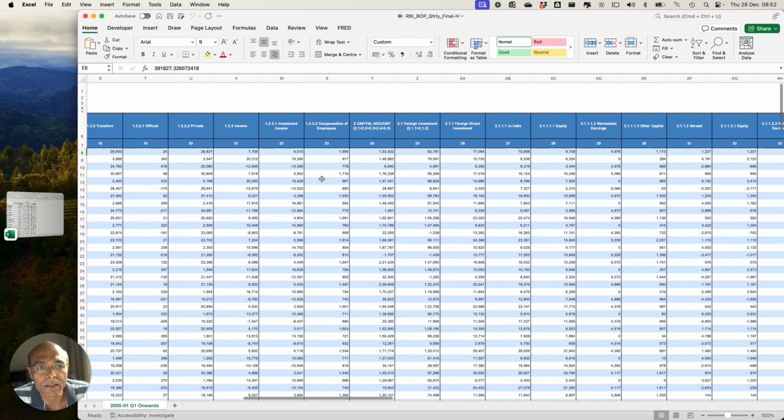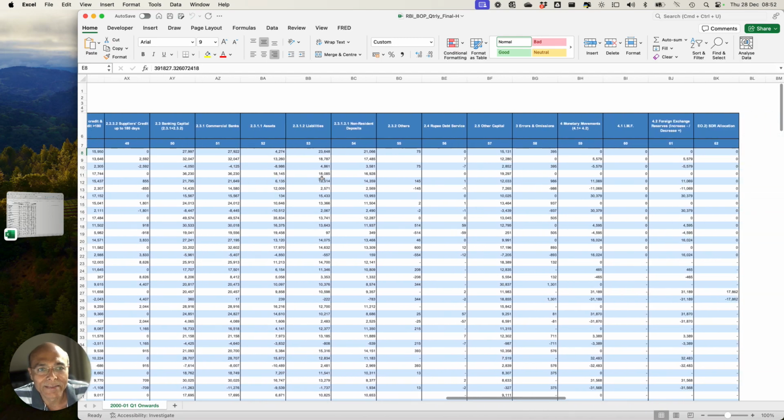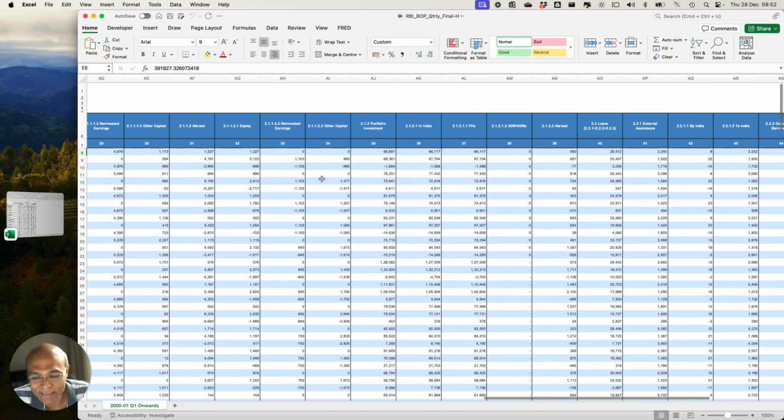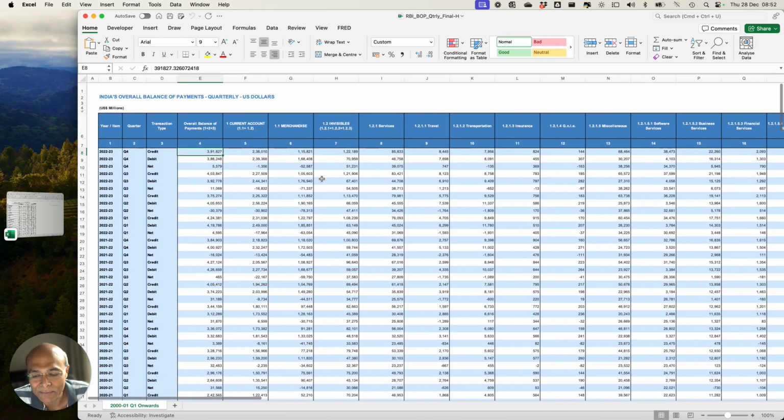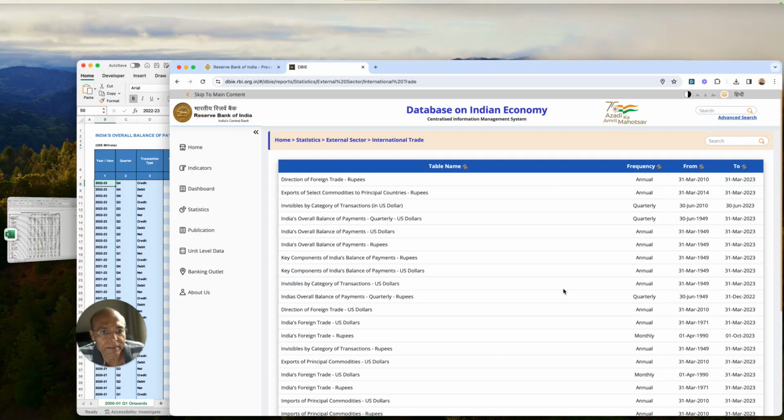There are so many columns and so many rows here, and you will not be able to relate to anything. It is mind-bogglingly difficult to understand this file in this manner, unless somebody gives you a summary of what is going on. And not only that, if you look at this time series data, it is not current. Why? If you see, this is actually updated only up to FY24 and quarter Q4. So the current data, which RBI has published recently in its report, this is the report here.